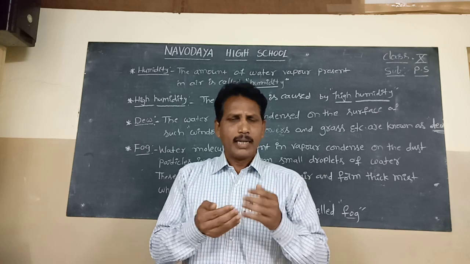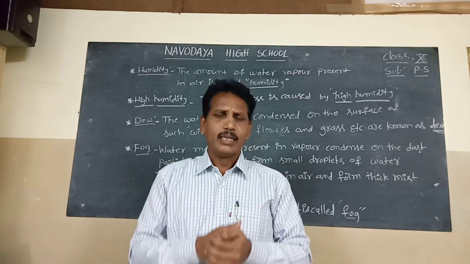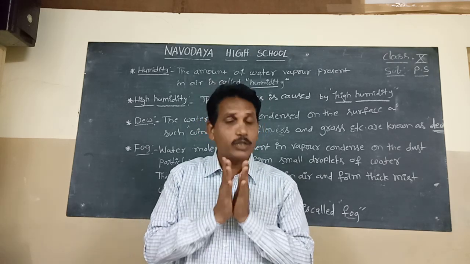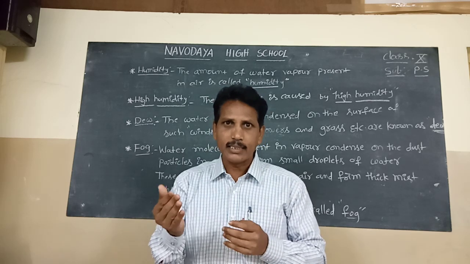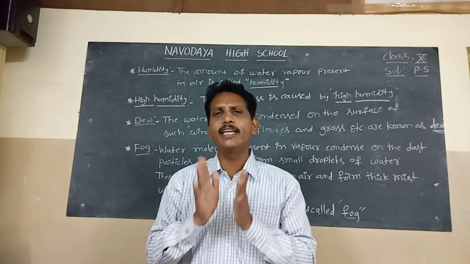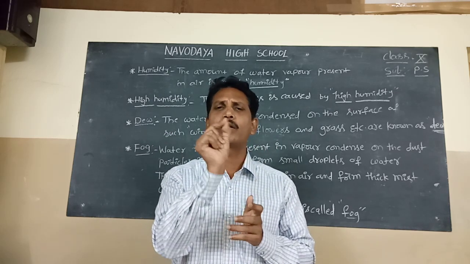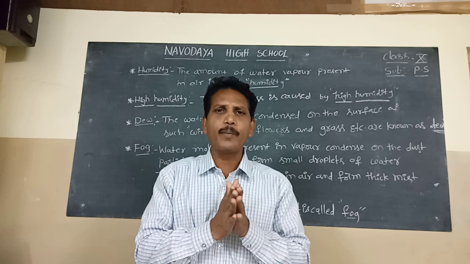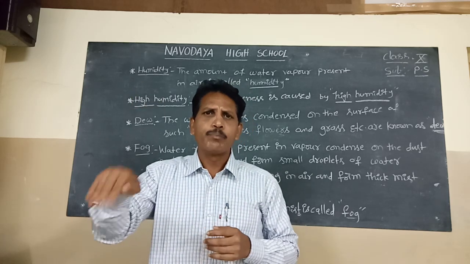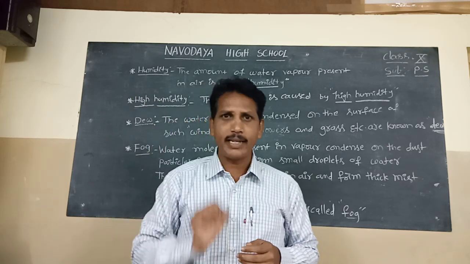Okay. In the same winter season, this water vapor condenses. Condense means aggregate. All water vapor aggregates to form water droplets.